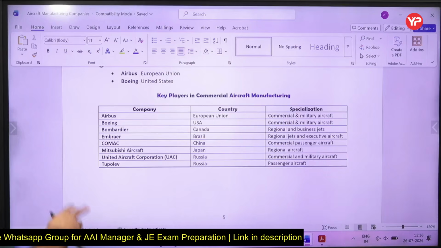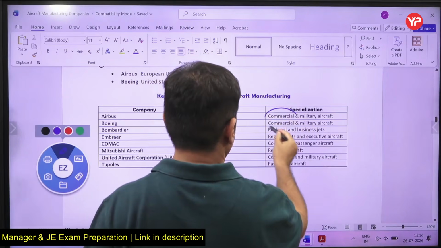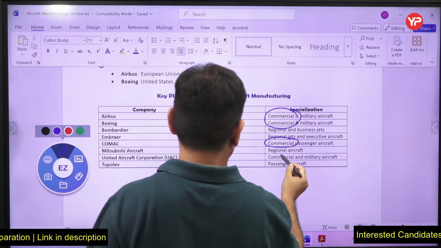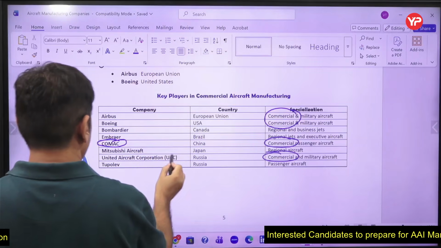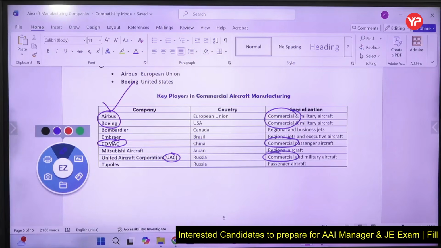When it comes to commercial aircraft, it is these two companies, and now China, and then Russia. Comac and UAC have historically been the main players.